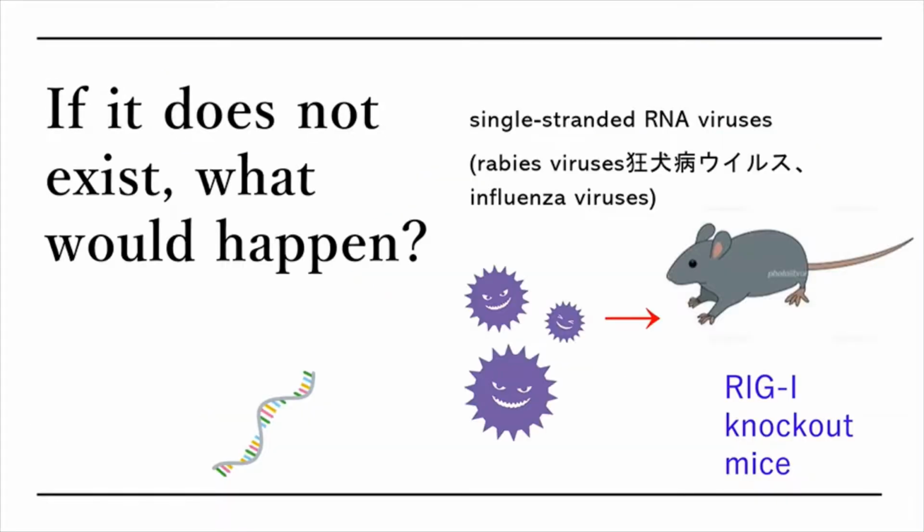What would happen if Lig I does not exist? Experiments with Lig I knockout mice have shown that if Lig I did not exist, it would not be resistant to single-strand RNA virus, such as rabies virus and influenza virus.